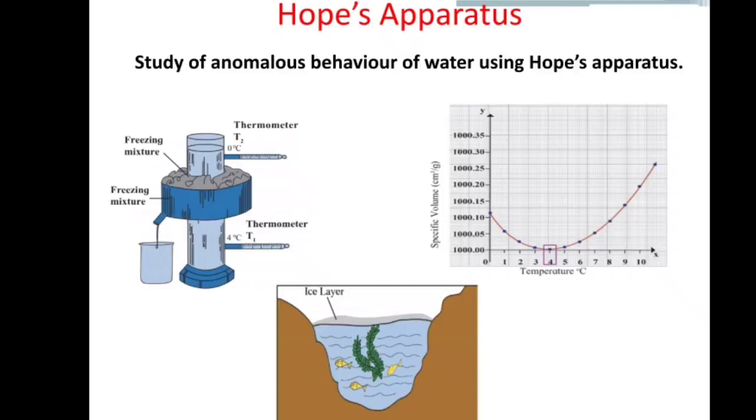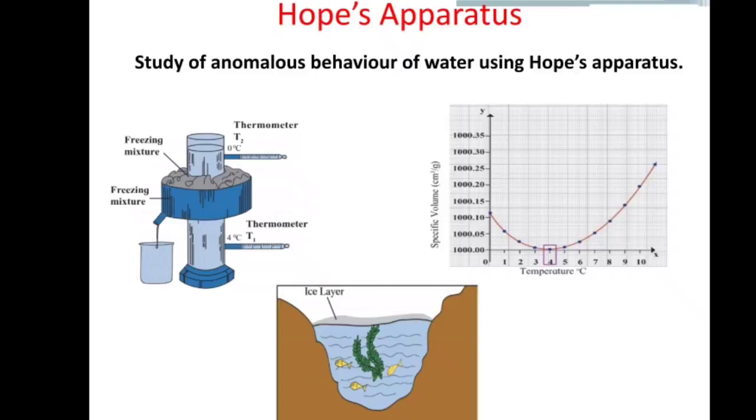The graph shows that initially both the temperatures T1 and T2 are identical, for example, 12 degrees Celsius. However, as time passes, the temperature T1 of the water in the lower part of the cylinder decreases fast, while the temperature T2 of the water in the upper part of the cylinder decreases comparatively slowly.